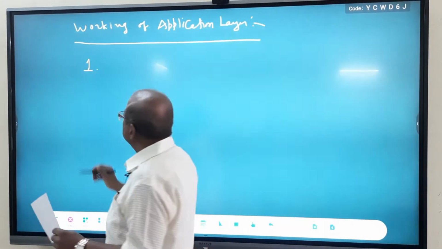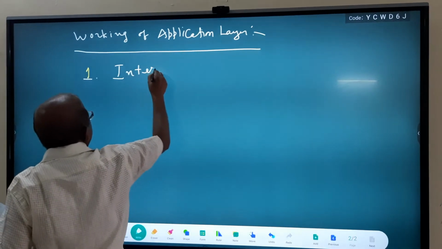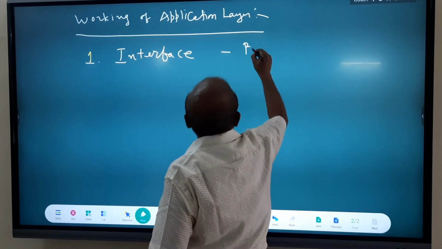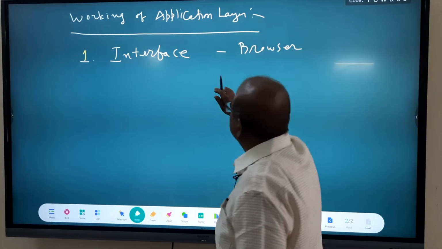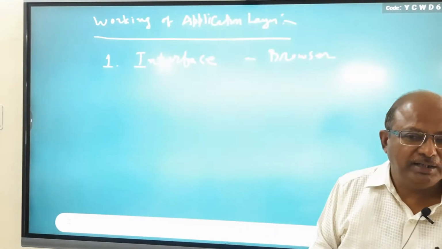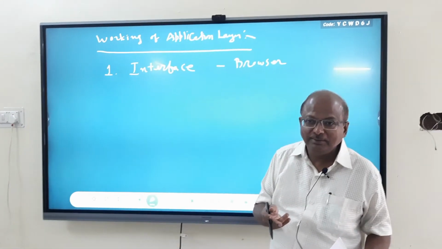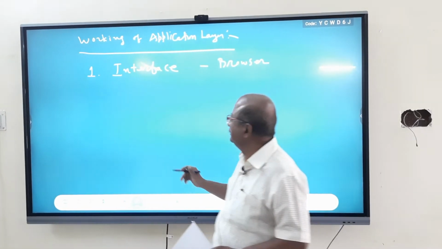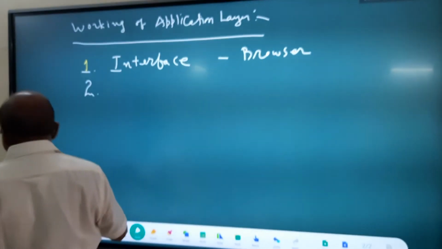So firstly interface, and browser is the example. So through browser application layer provides interface between user and network.